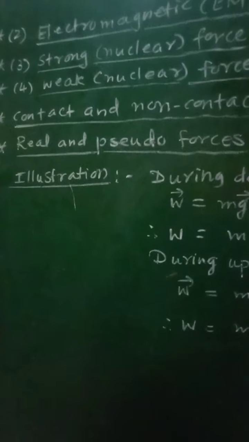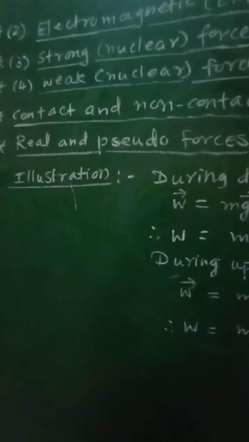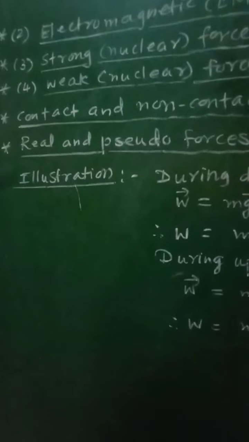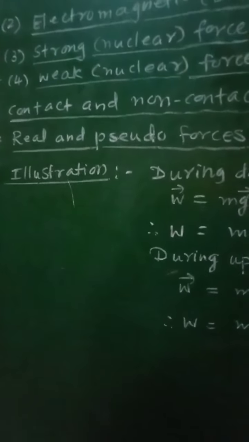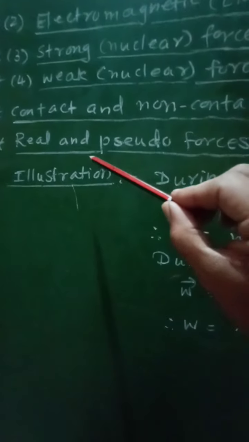These are the examples of non-contact forces, because in case of gravitational force, the two bodies will be separated from each other. In case of electrostatic force, the charges will be separated from each other. In case of magnetostatic forces, the magnetic poles of the magnet will be separated by some distance, and therefore these forces are non-contact forces.